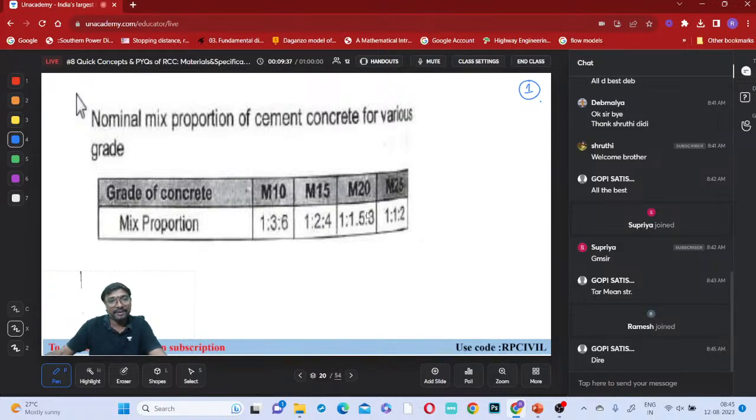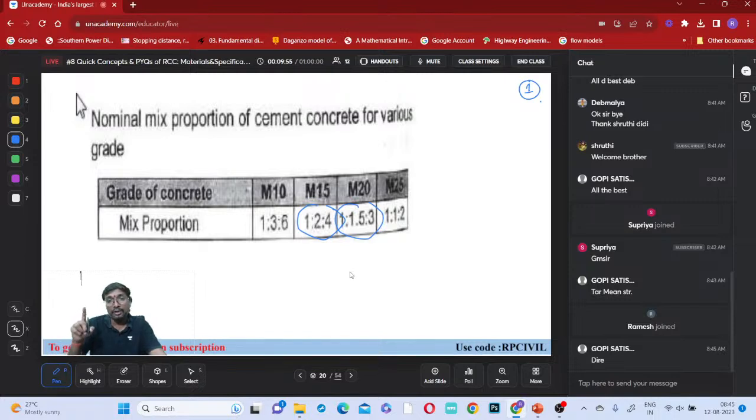So they will mostly prefer doing which one, this one or this one? Okay, 1:2:4 or 1:5:3, is it not? So 1:1.53, right? What is that actually? If you just observe, that is a nominal mix they are doing, right? So a nominal mix means, are we testing the cement?